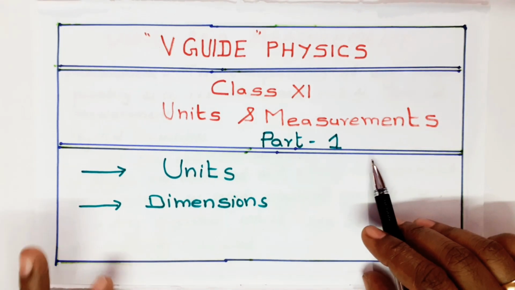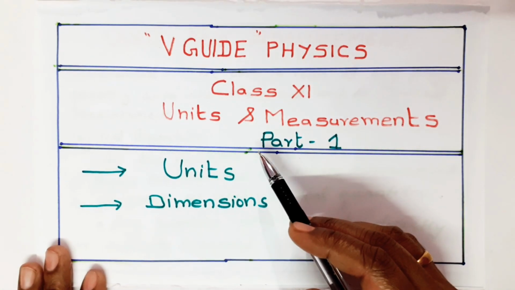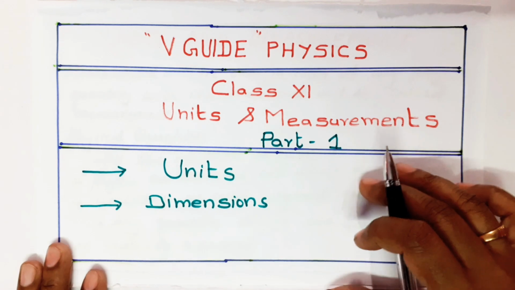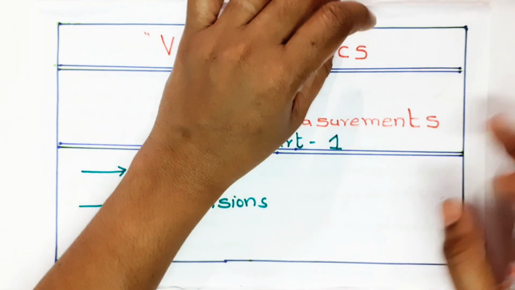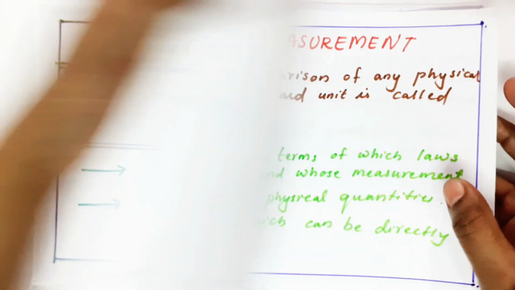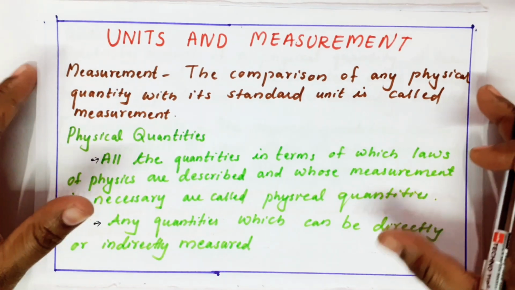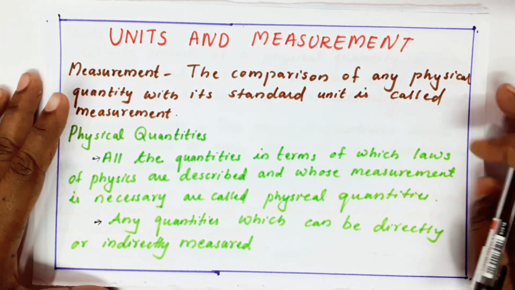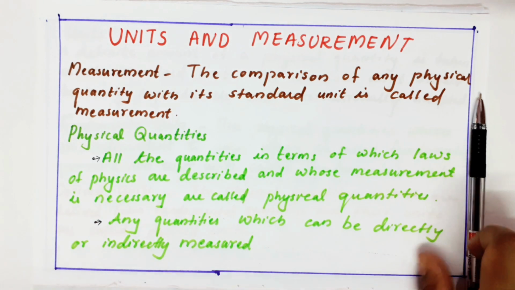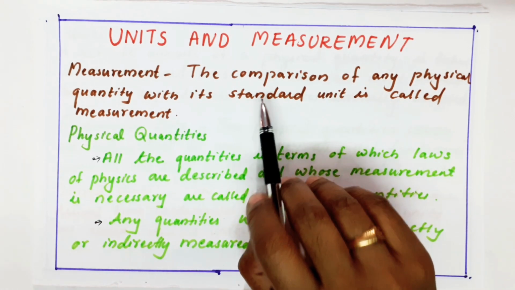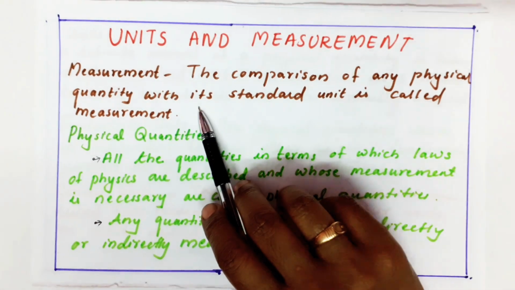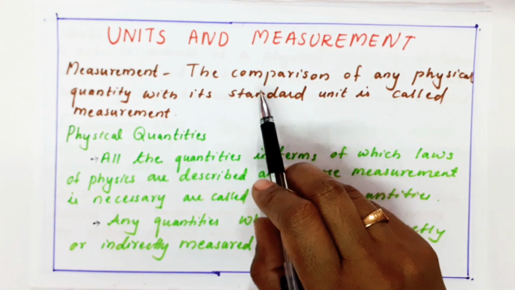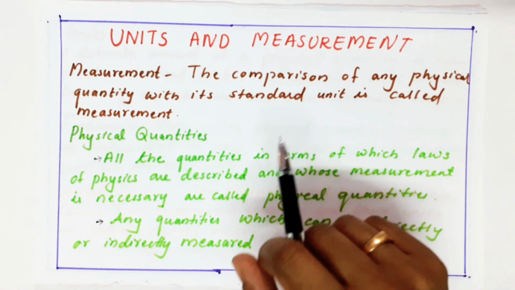In this video, I'm going to discuss units and dimensions. Units and measurement. In this, what is called a measurement? The comparison of any physical quantity with its standard unit is called a measurement.